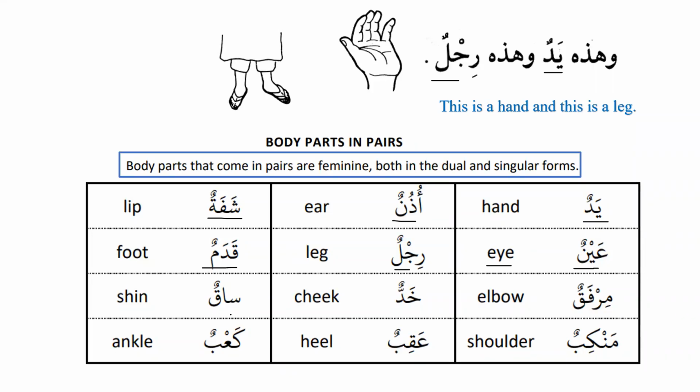Saqun, shin, khaddun, cheek, mirfaqun, elbow, ka'bun, ankle, aqibun, heel, and mankibun, shoulder. So please now try to memorize them, and these are the ones that have been used in the Quran, and they are in pairs. So whenever they are used in the Quran, they are used as feminine because they are in pairs.